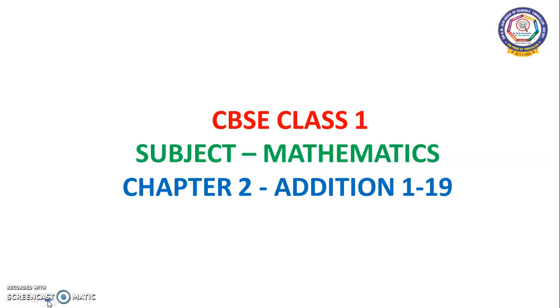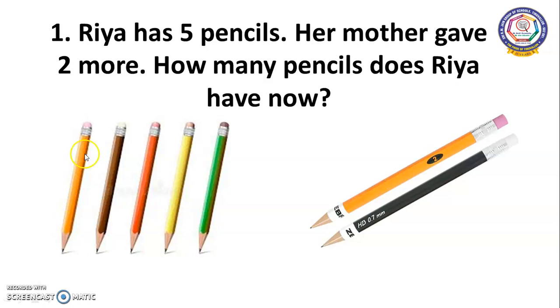Today's session is Maths. Ria has 5 pencils. Her mother gave 2 more. How many pencils does Ria have now? See children, we have to count this.